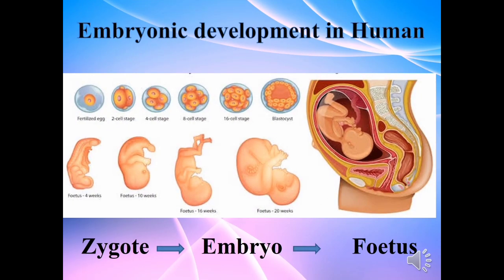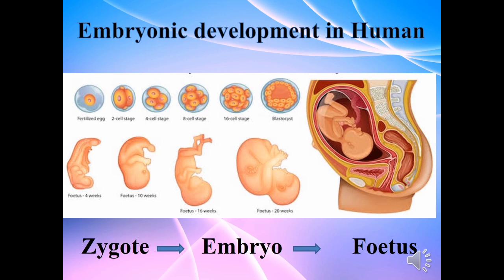Once the fertilization is effected, the fertilized egg or zygote starts moving through the oviduct towards the uterus. As it moves, it also starts dividing into 2, 4, 8, 16, and so on.